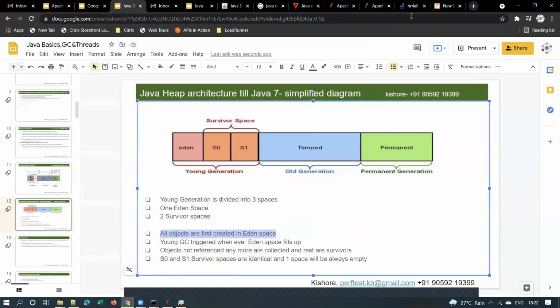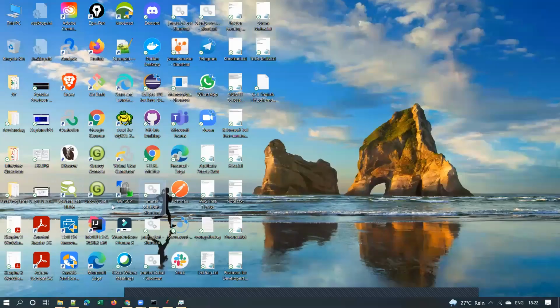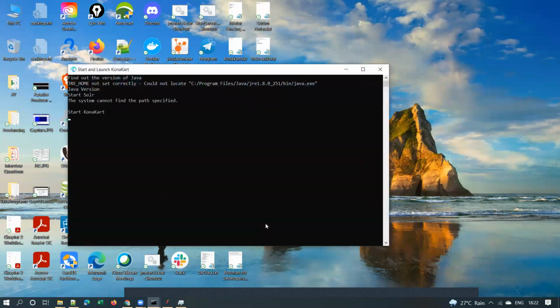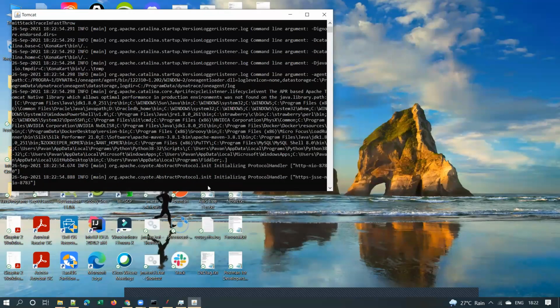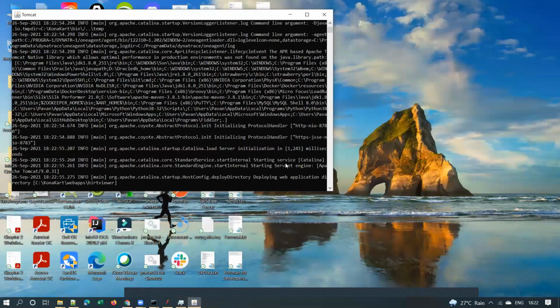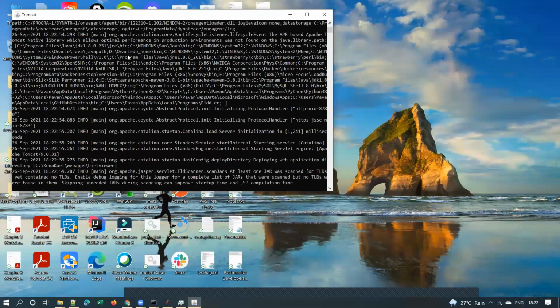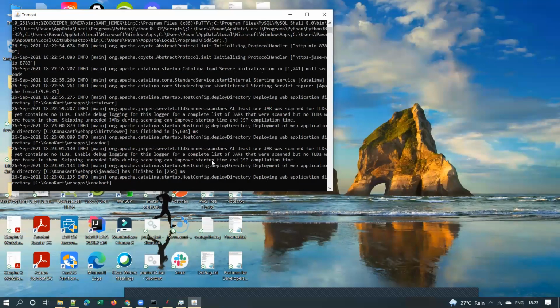Or else, suppose I have one Java application set up on my machine. Okay, let me start that. Right, this is the application that I have installed and is running on my machine. This is hosted on the Tomcat application server, and let it come up.